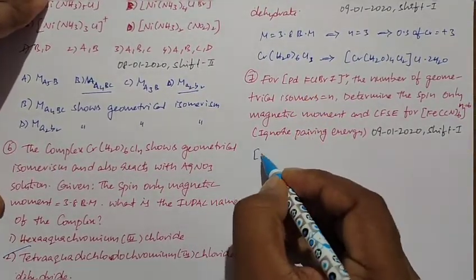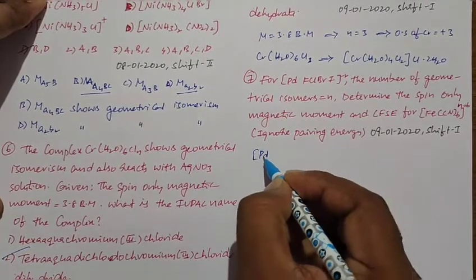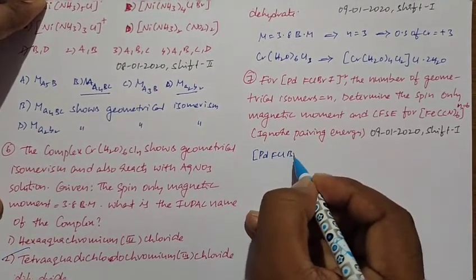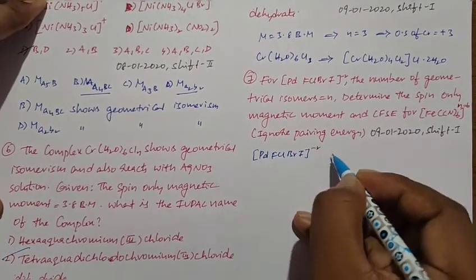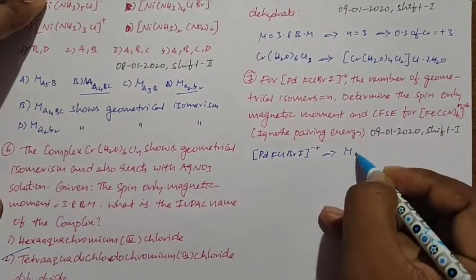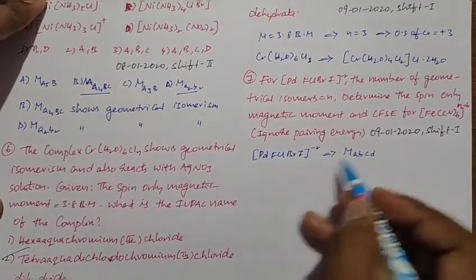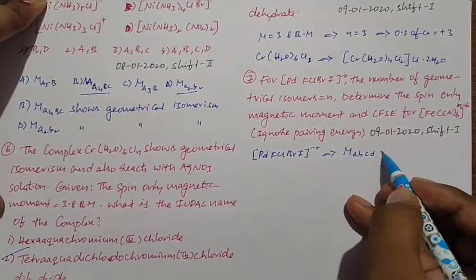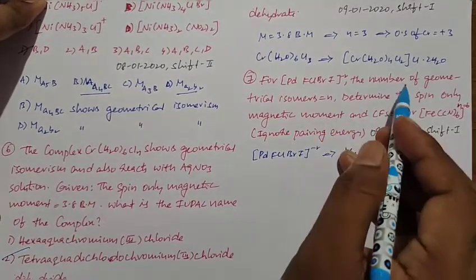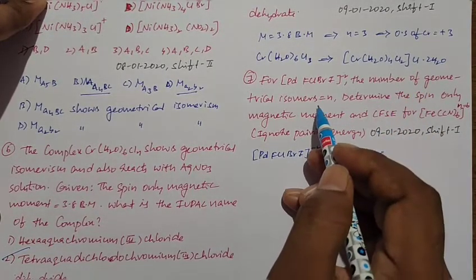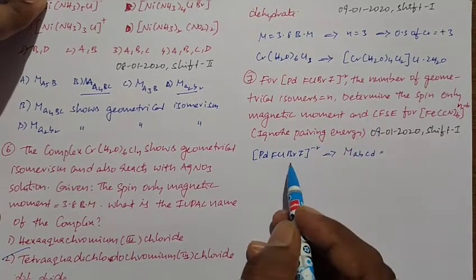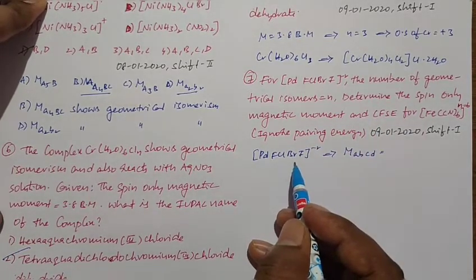So first take the given compound [Pd(F)(Cl)(Br)(I)]2-. The given compound looks like MABCD. I mean the given compound has a square planar structure.